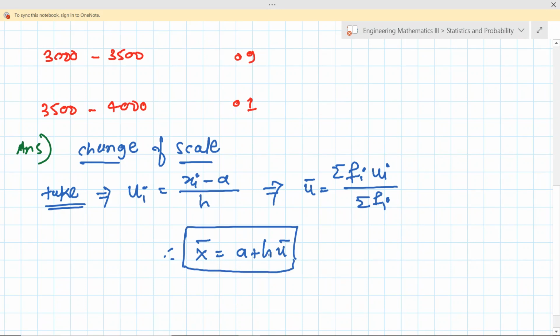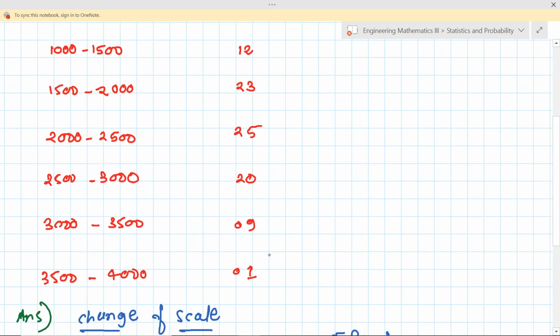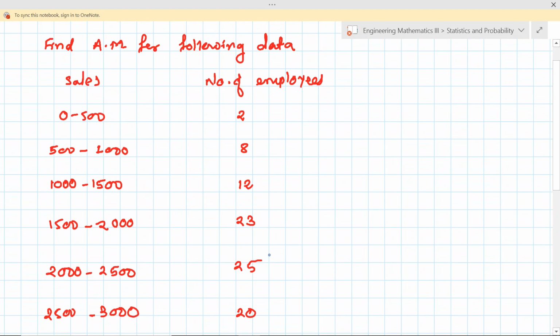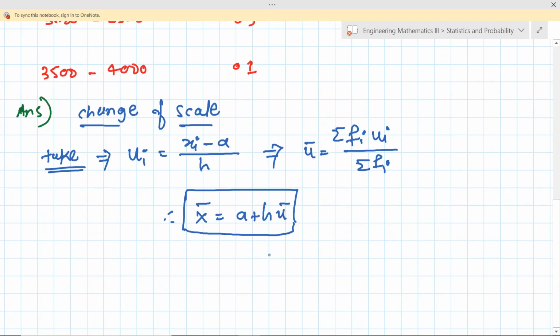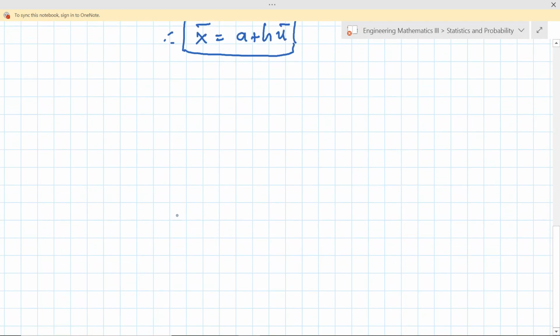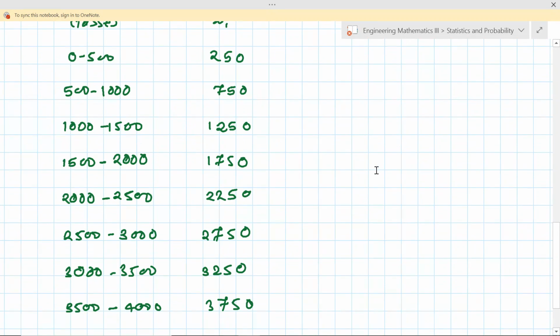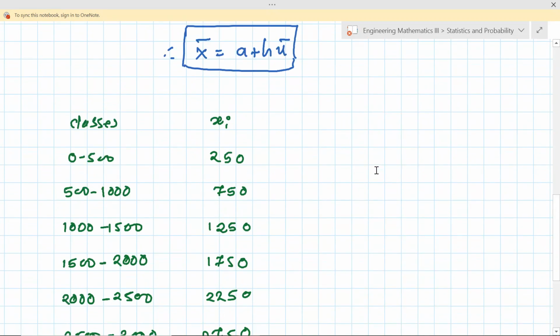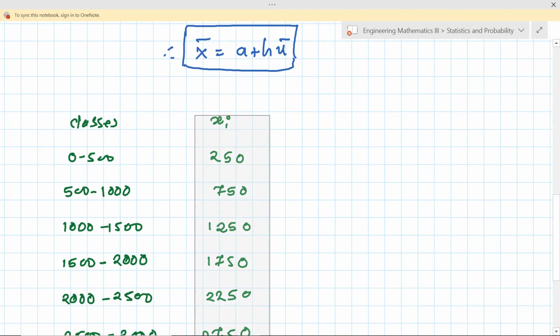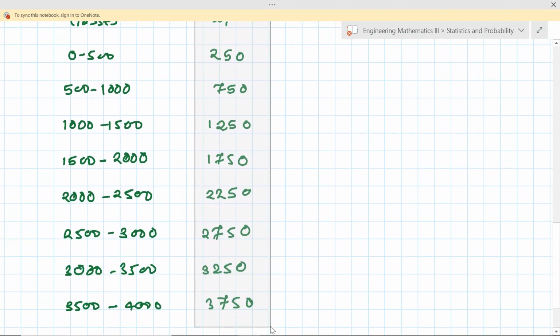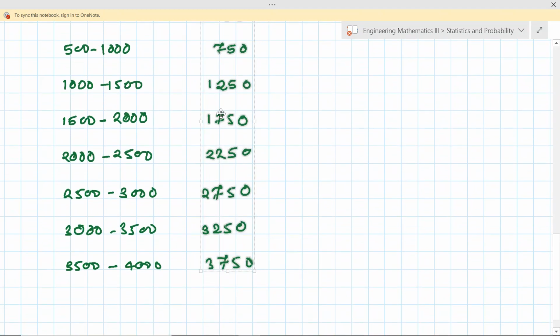Now let us see how. What is a? It is a value among all the xi's. You can understand this from the example. Let us see how we can take this a also. These are the classes, the xi's. Now what is ui? Ui is simply, let me write the frequencies as well.